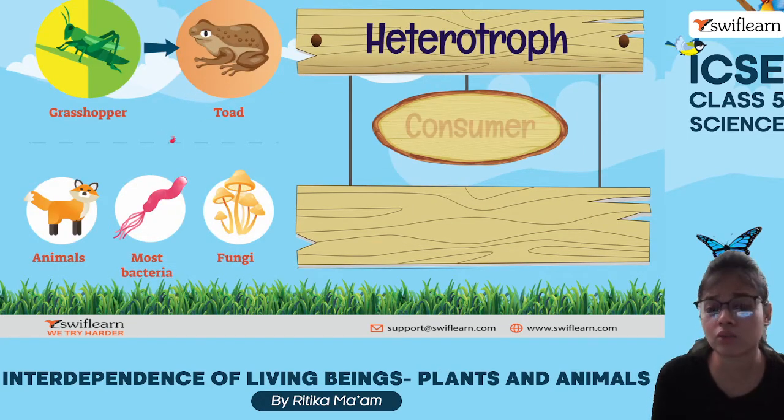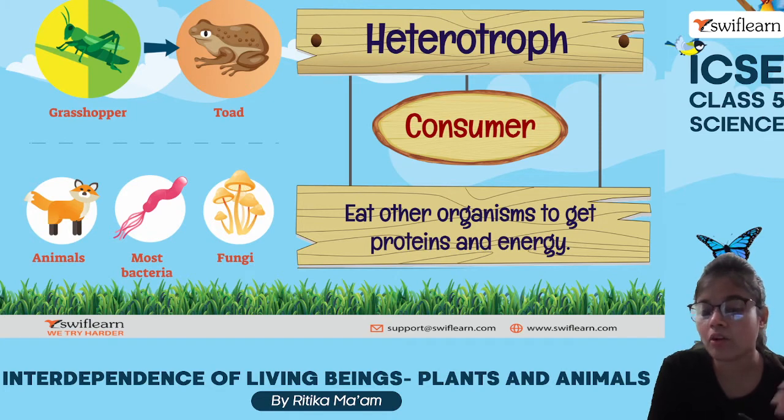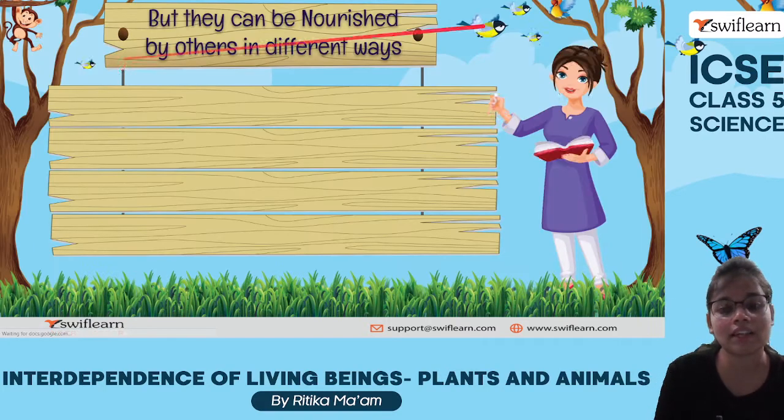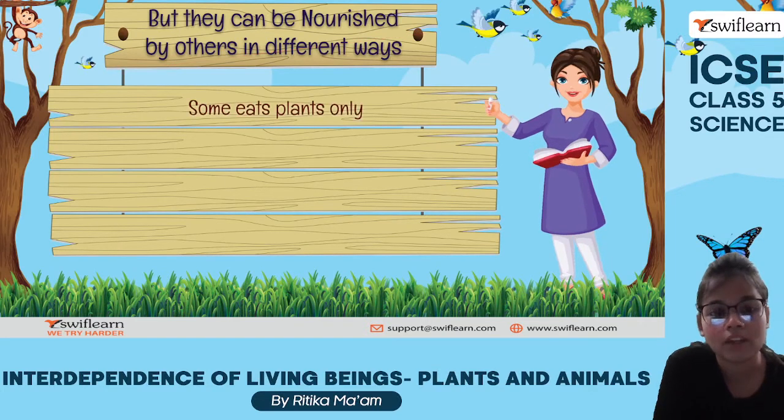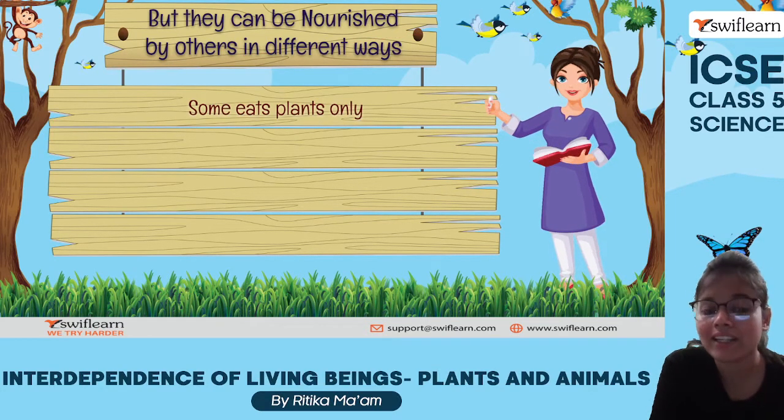Next is heterotroph. So heterotrophs are we as consumers. We and some other animals, they eat some organisms to get the protein and their energy requirement. Okay, so for example, grasshopper, toad, fungi, bacteria, animals, etc., they are heterotrophs. Now heterotrophs, they are again classified into different categories.